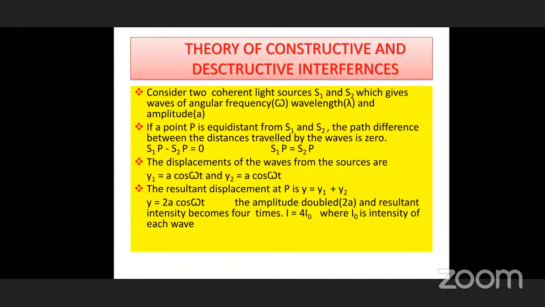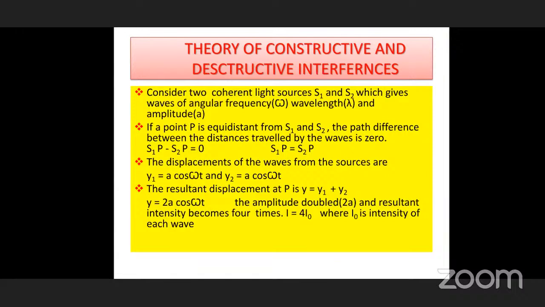A constant phase difference is maintained in the case of coherent waves; there is no constant phase difference between two waves in the case of incoherent waves. Interference takes place in coherent waves, and can be observed in incoherent waves too, but the intensity is very low, whereas with coherent waves we can easily observe it.